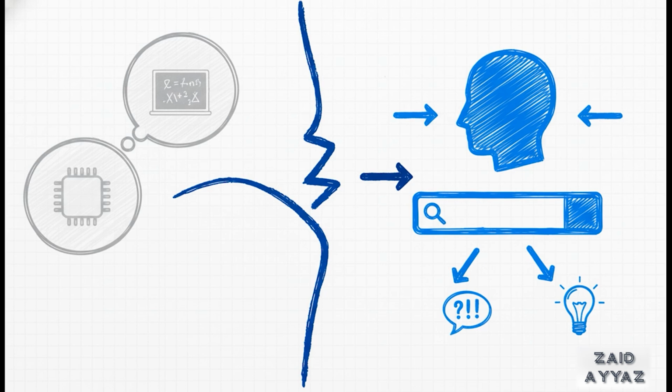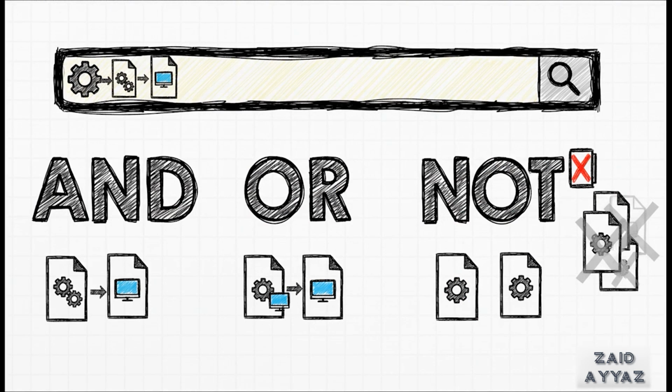Now, you might be thinking, okay, this is for computer scientists and mathematicians. But the truth is, you already use this exact same logic probably every single day. Every single time you use a search engine, you're using these logical connectives. When you search for logic and computers, you're telling the system you demand pages that contain both of those terms. Using OR broadens your search, and NOT lets you exclude things you don't want to see. This is propositional logic in action, right in your search bar.